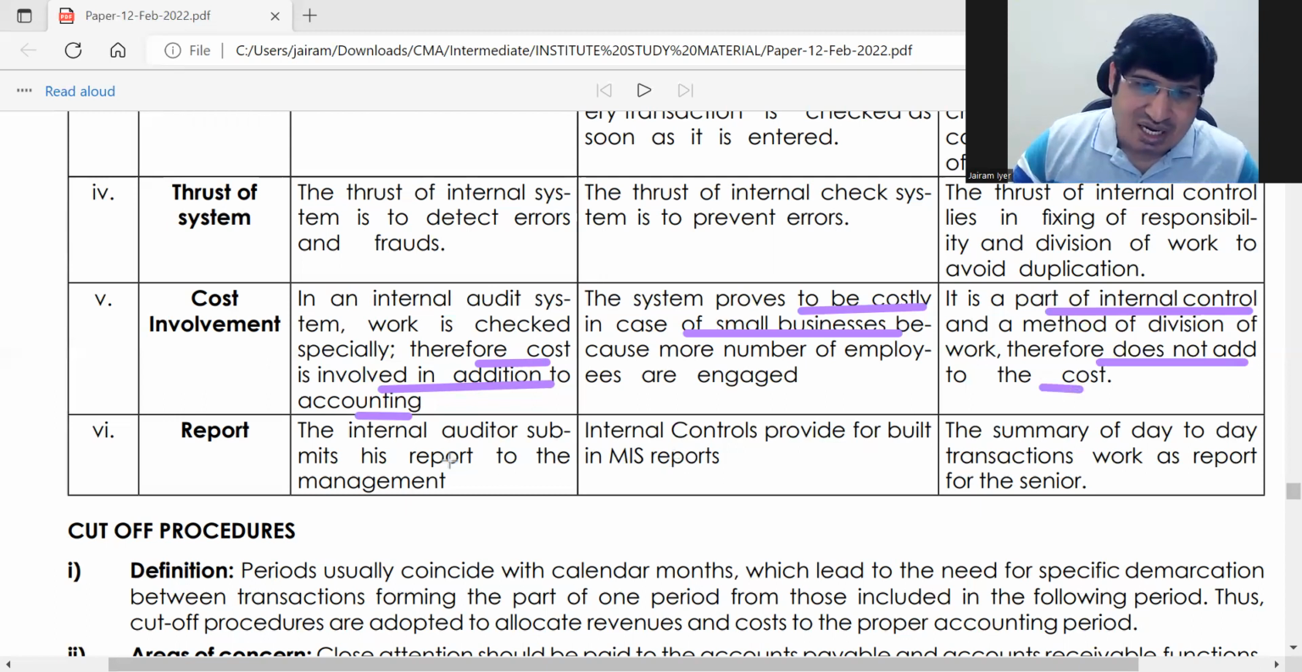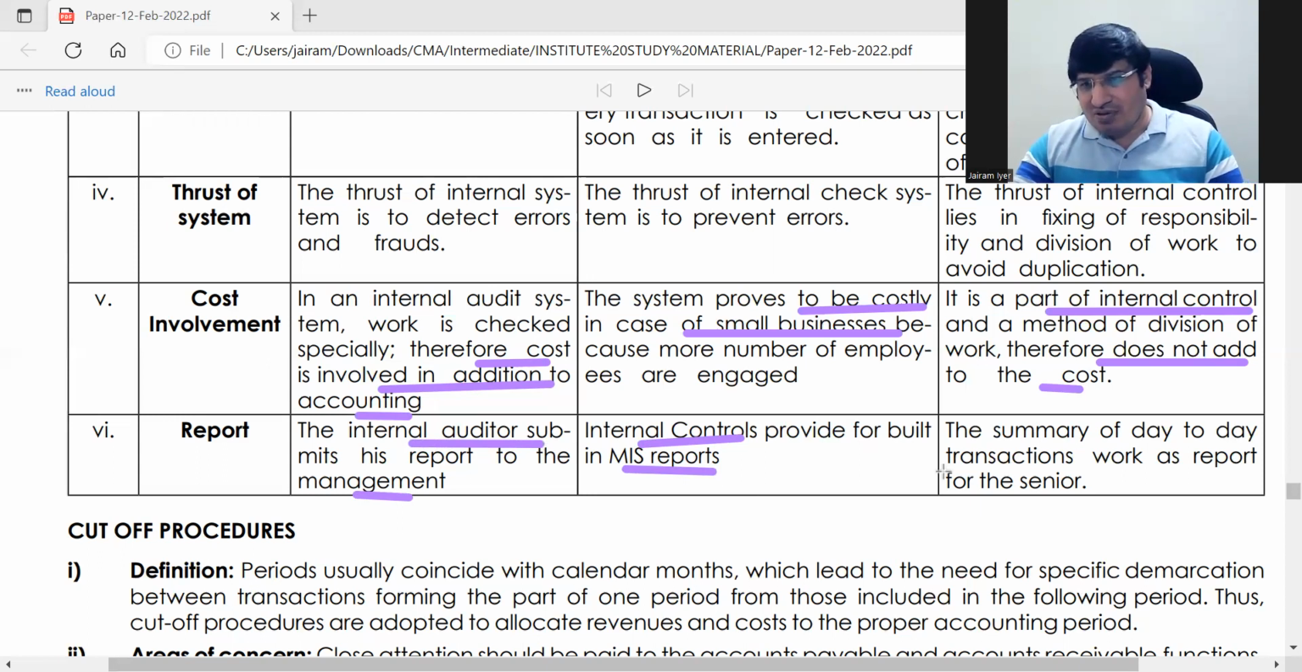An internal audit report will be submitted to the management. Internal control will not submit any report, but because of internal control, you can generate many MIS reports. And a summary of day-to-day work can be shared with the senior for internal check.